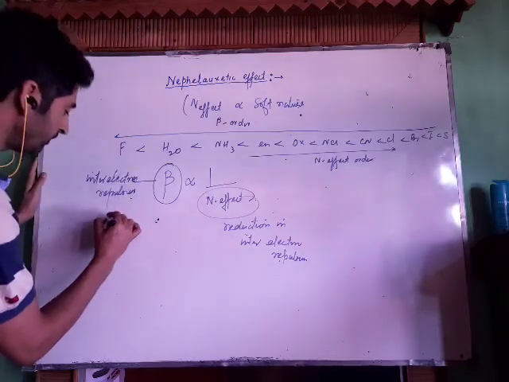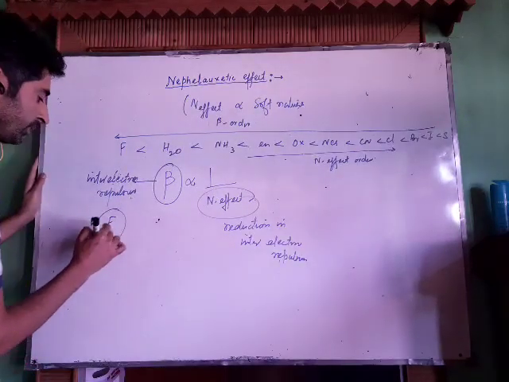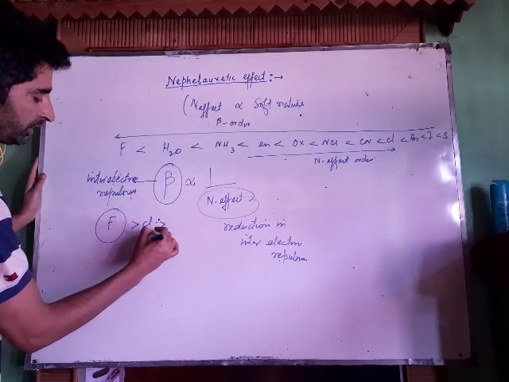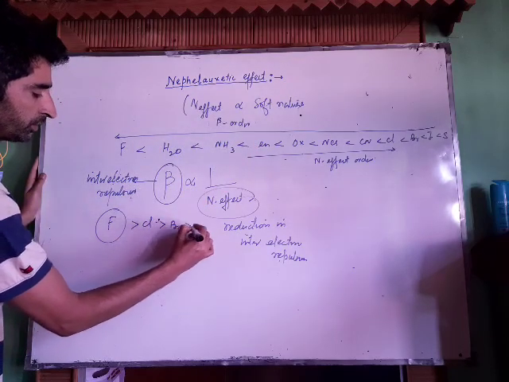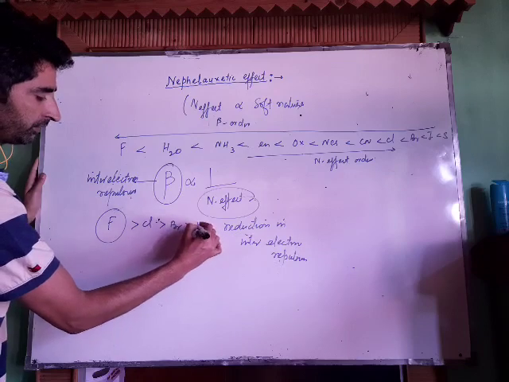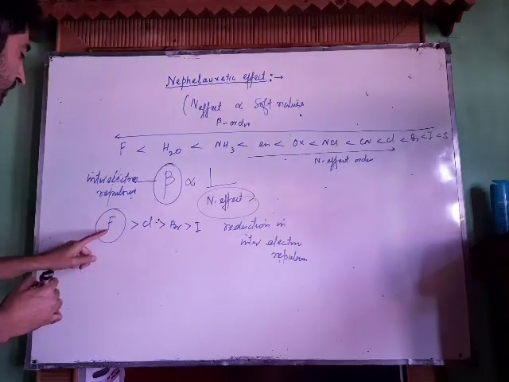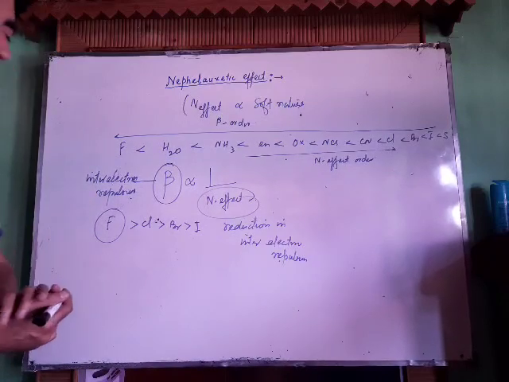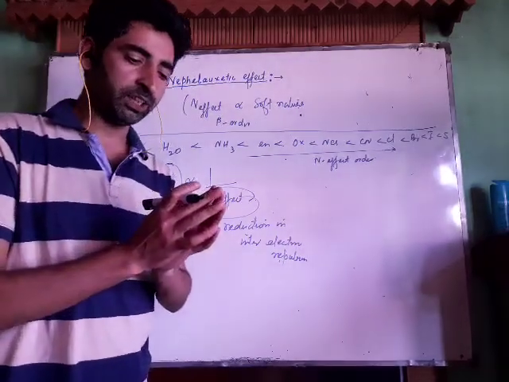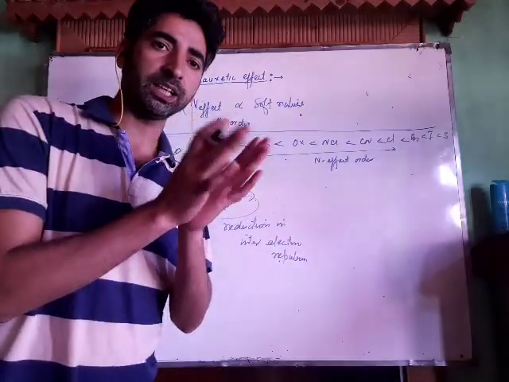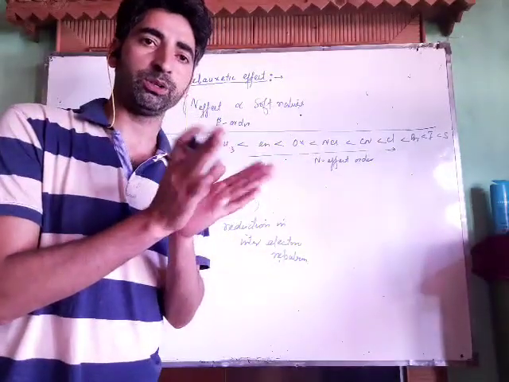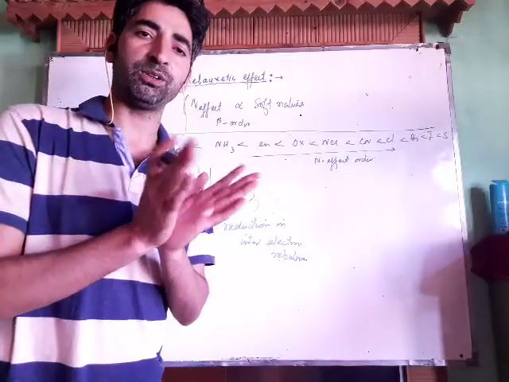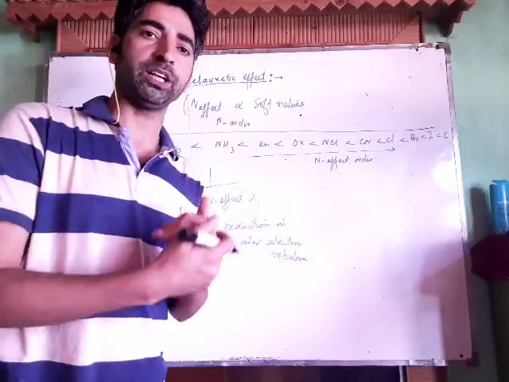Now see, beta of fluorine is more than that of, for example, chlorine, which is more than that of bromine, which is more than that of iodine. If beta of fluorine is more, it will cause more inter-electronic repulsions. By inter-electronic repulsions, I mean the overlapping between the metal and the fluorine will not be a good overlap. It will not be a perfect covalent bond. It will have more ionic character.